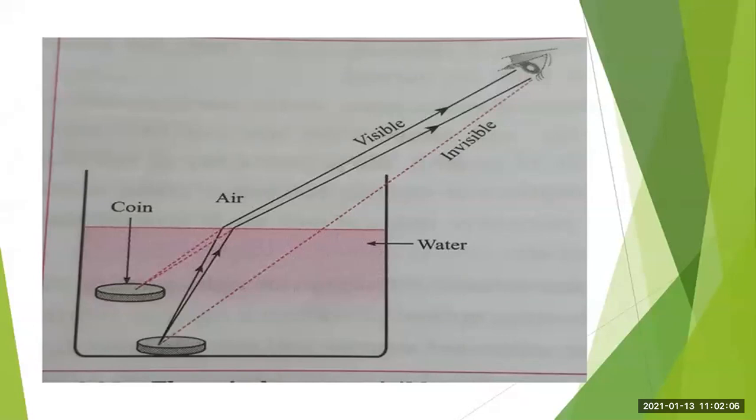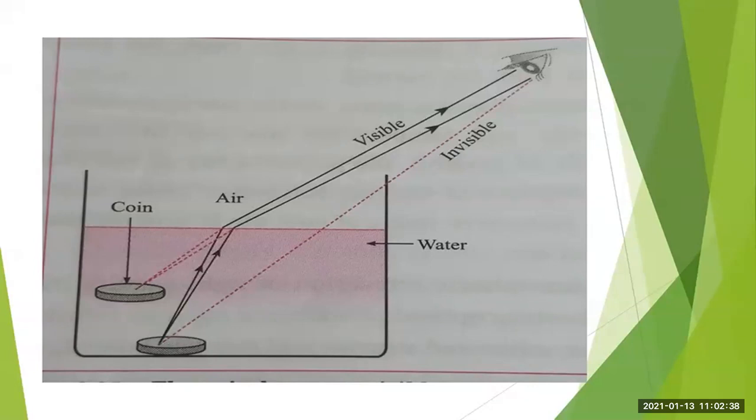The coin appears to be raised because of that change in direction. It means that refraction has occurred there. When light rays change direction while passing from one medium to the other, the process of refraction occurs. So here also refraction has occurred, the coin appears to be raised, and therefore now the coin is visible to you.